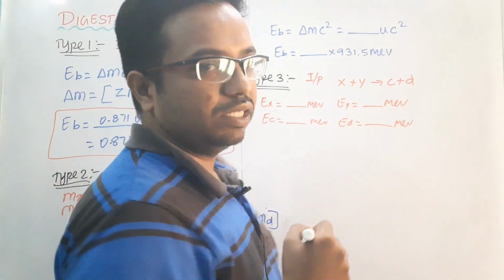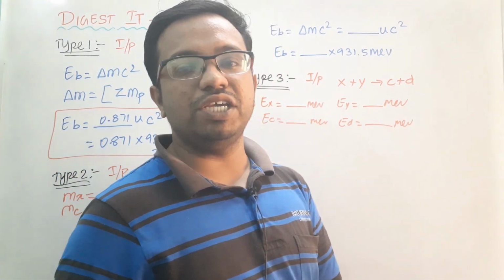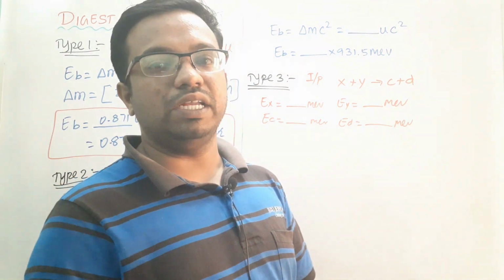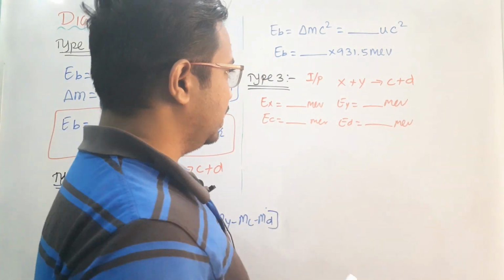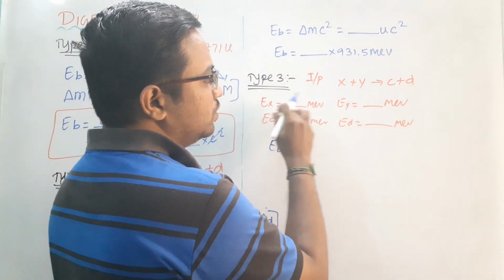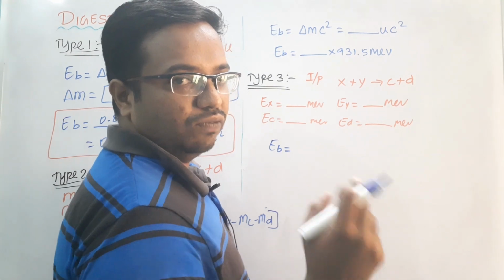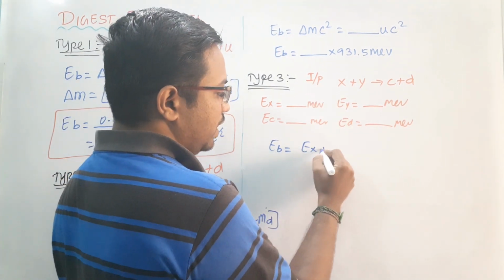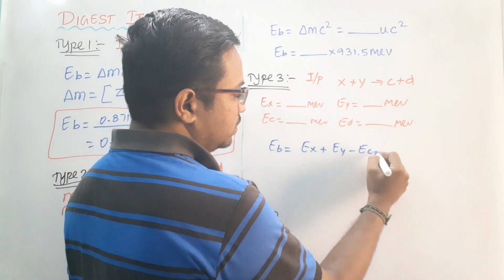Please check whether everything is in MeV. If something is in GeV, convert the terms to MeV. This way we can easily rectify our errors. Now the binding energy can be written as, so here the energies are directly given, so we can directly subtract reactant minus product.